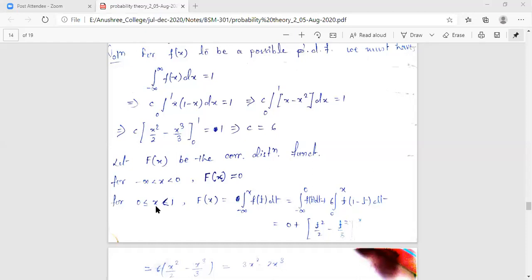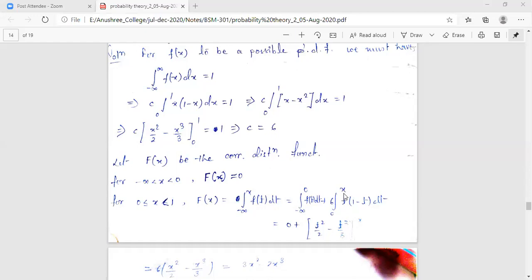After this splitting, what is ft in the part from minus infinity to 0? It is 0, so this total integral becomes 0. And for 0 to x, what is our ft?